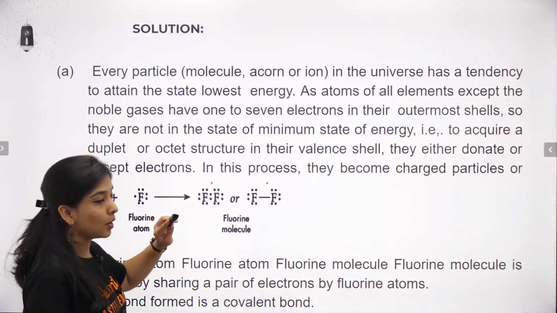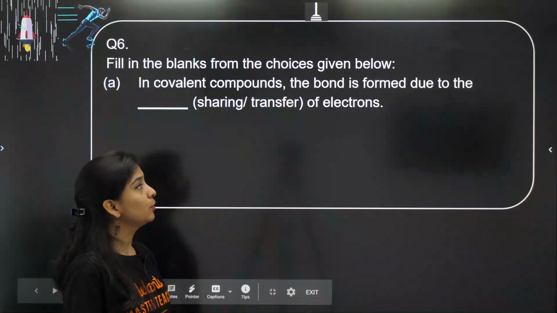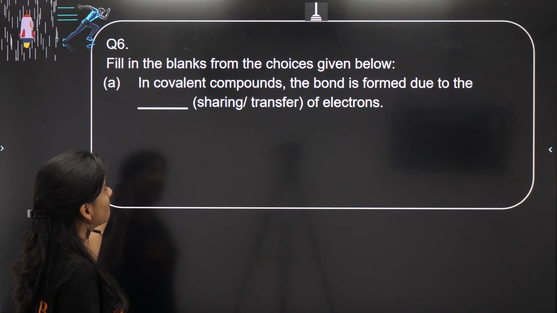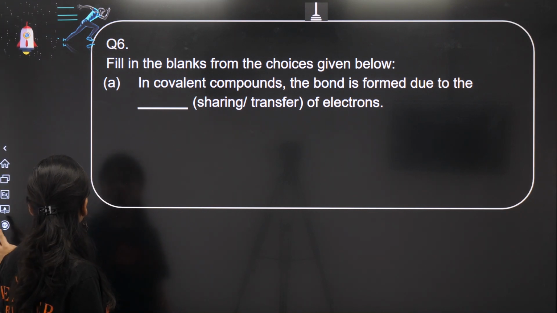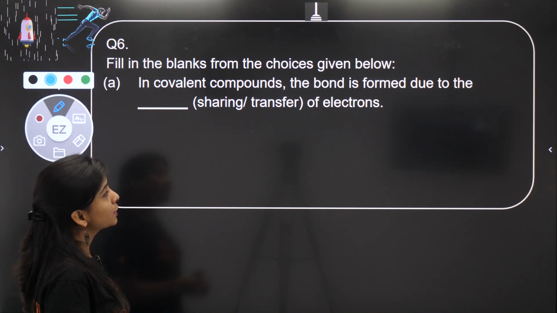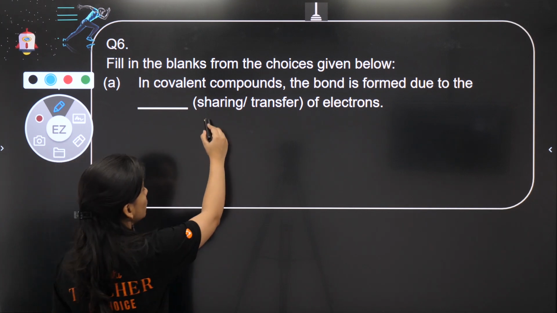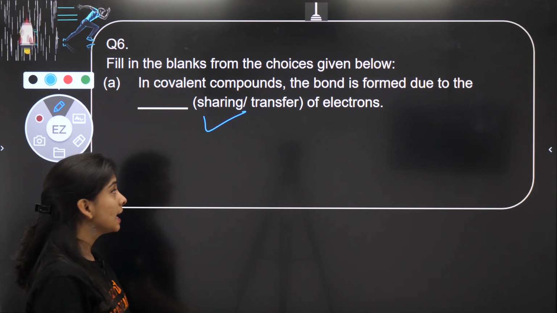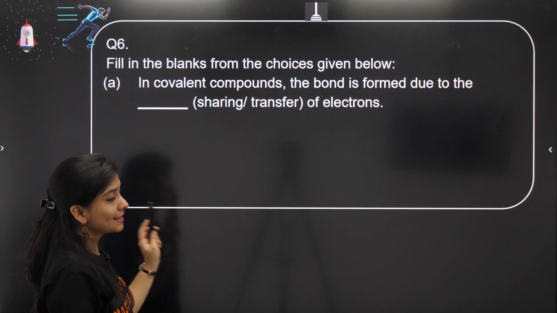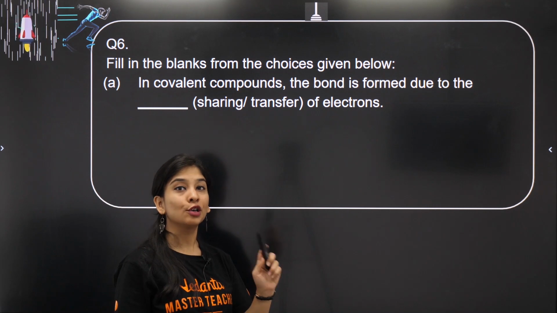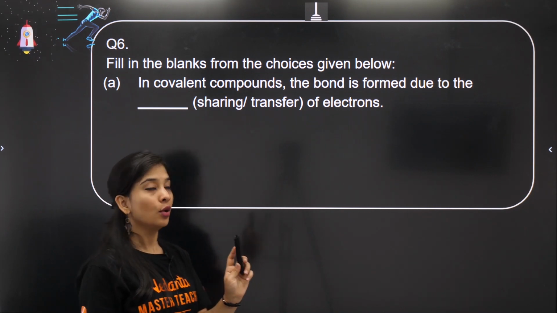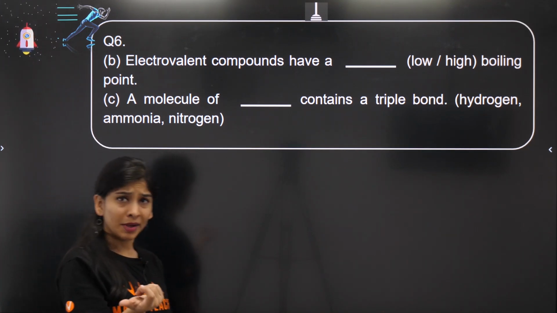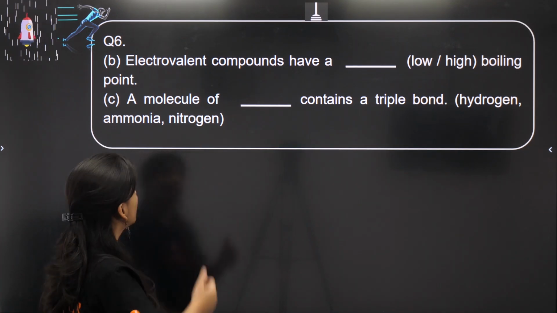So we are done talking about ionic bonding as well as covalent bonding, which is part of your syllabus. Let's move to one more question. Fill in the blanks. In covalent bonding, the compound is formed due to the sharing of electrons, which is almost absolutely clear, and that can result in single, double and triple bonds also, as in the case of carbon bonding, catenation. Carbon has the capacity that it can make up to a triple bond, and some other atoms also, we'll see that too.